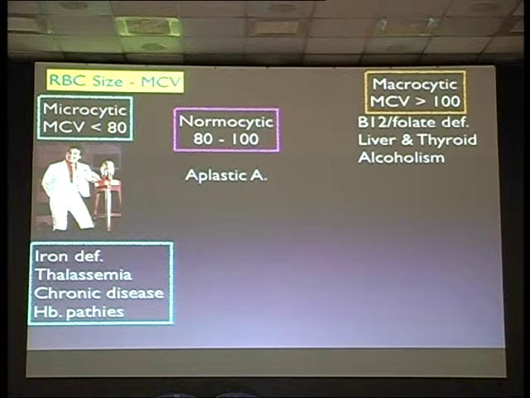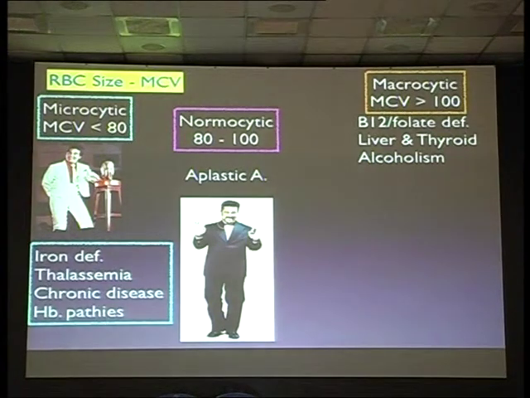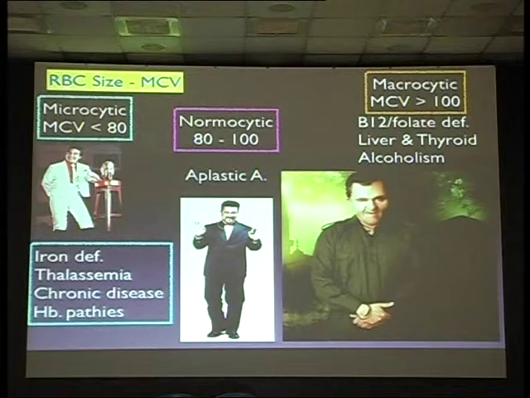Microcytic and macrocytic. Microcytic is MCV of less than 80. It's seen in iron deficiency anemia, thalassemia, anemia of chronic disease, and hemoglobinopathies. Normocytic is normal MCV, for example aplastic anemia. And macrocytic is MCV of more than 100.